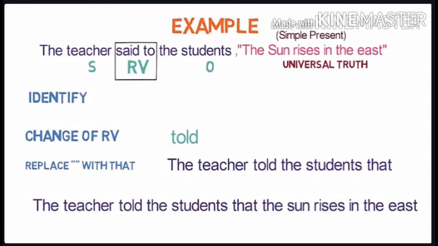Here the sentence is in the simple present, but "the sun rises in the east" is a universal truth. So there won't be any change, because in a universal truth we can't make any changes. And there are no words denoting time, so there is also no change. So the final statement in indirect speech will be: The teacher told the students that the sun rises in the east.